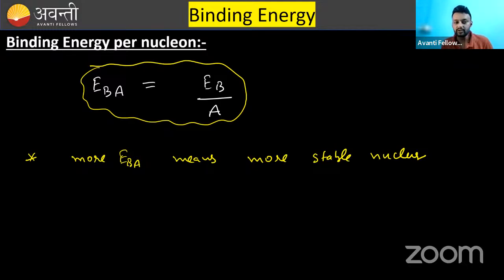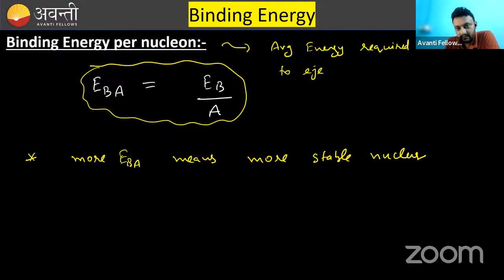Now understand one or two things more. Binding energy per nucleon means average energy required to eject one nucleon.